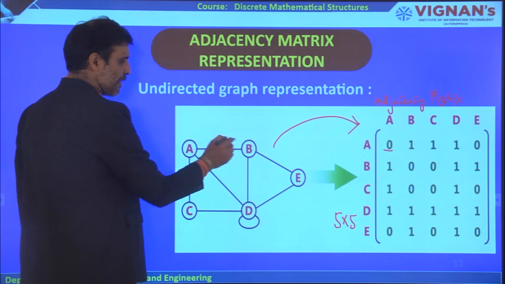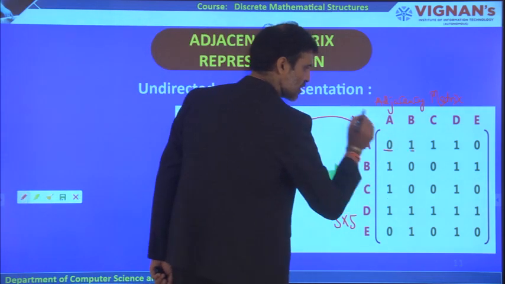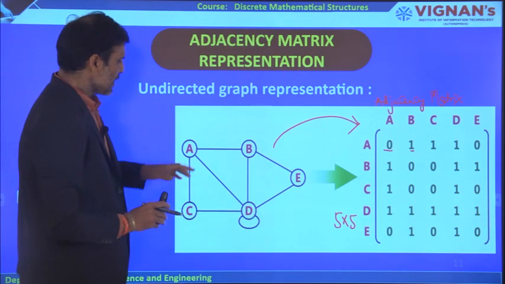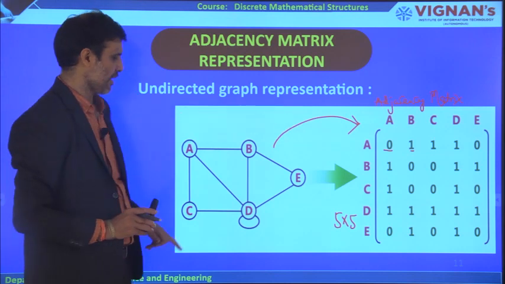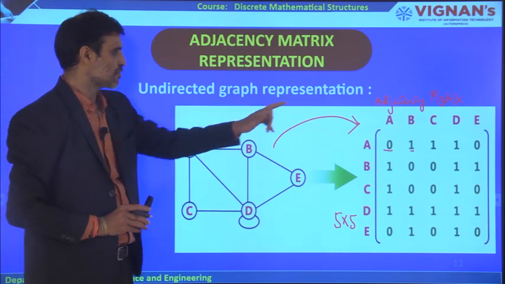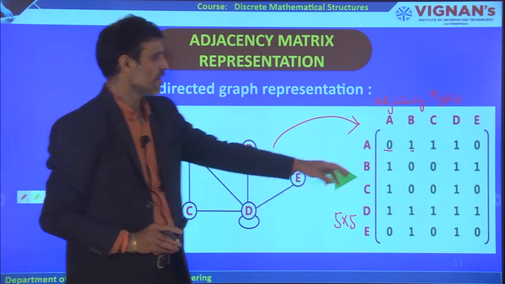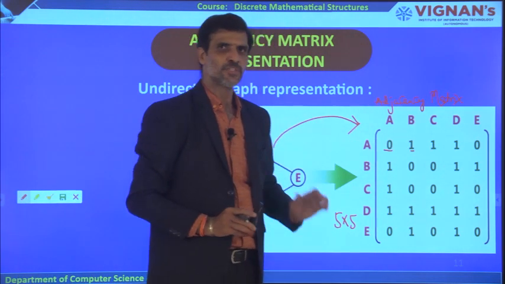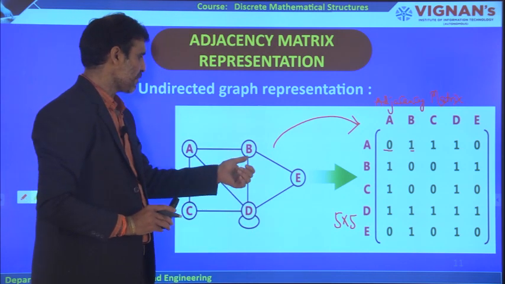Now if you take A to B, there is an edge from A to B, therefore we take it as 1. Similarly, A to C, there is an edge, therefore we have taken 1. A to D, there is an edge, we have taken 1. And A to E, there is no edge, therefore it is represented by 0. Similarly, we can do it for B. So let us try to do it for B.